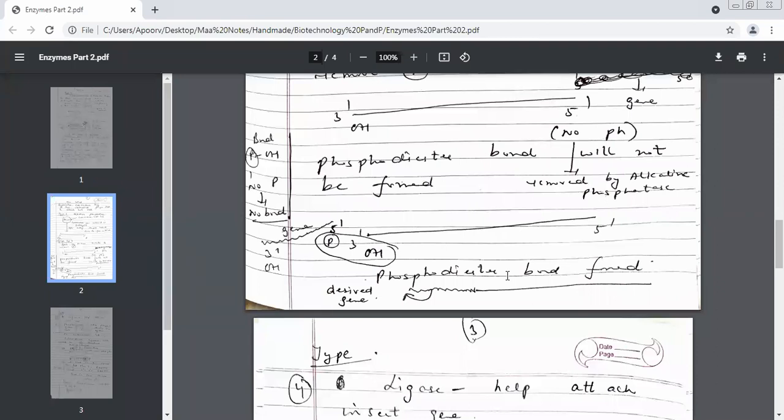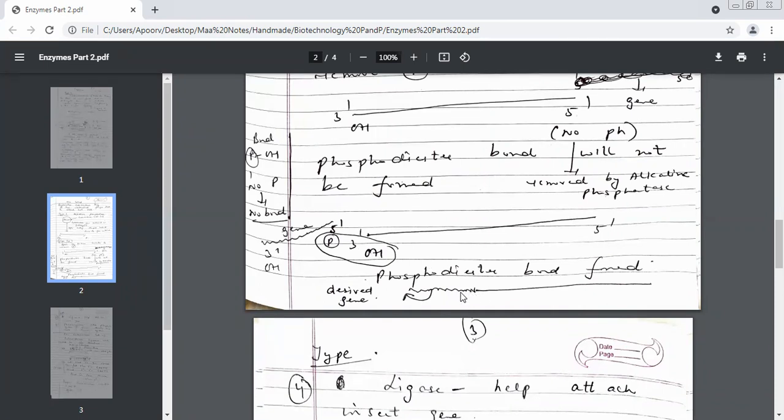Phosphodiester bond. But this time it is going to be between the phosphate of the gene and the OH of the plasmid. Yes, the linear structure of DNA, the open plasmid. See, beta, this was your linear structure of DNA. This was your gene, the derived gene. And now the gene is added.